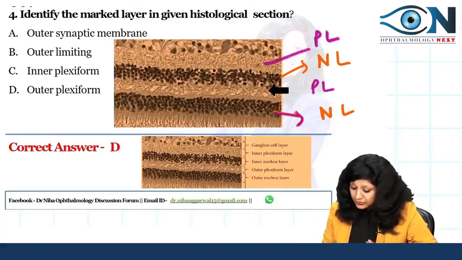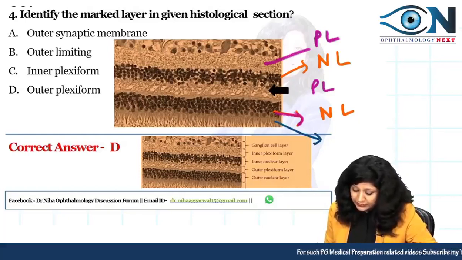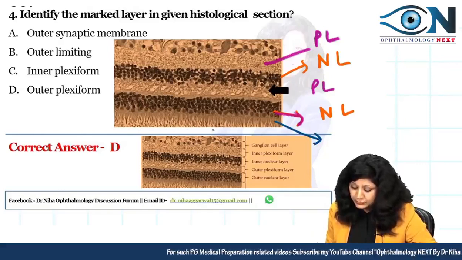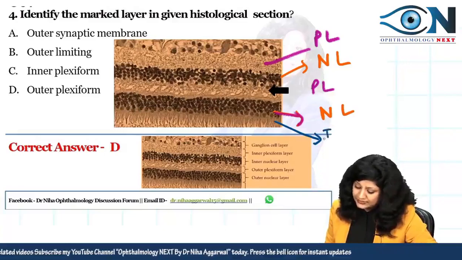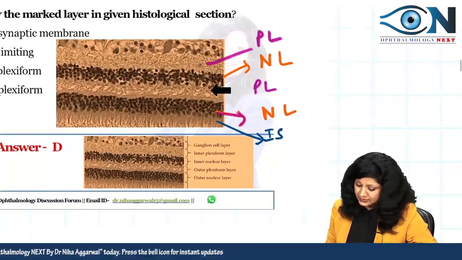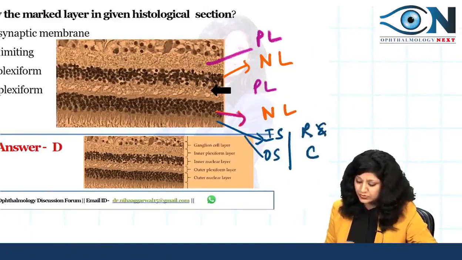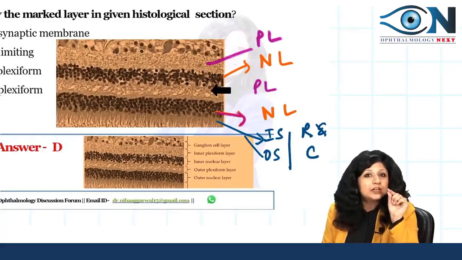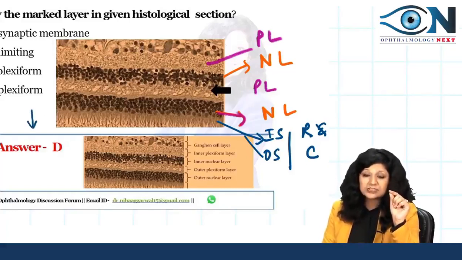Now if you see this area, can you see the longitudinal cells? These are the longitudinal segments that are present. So these are the inner segments as well as the outer segments present in the rods as well as cones. So now you have a clue that this is the outer side. So this is towards the outer area.